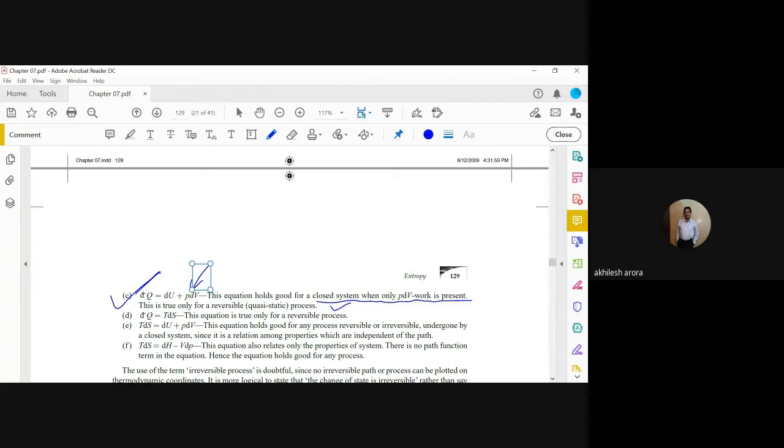Sometimes this type of question also comes in GATE or engineering services examination. Next is delta Q is equal to TdS. So it is only for a reversible process.